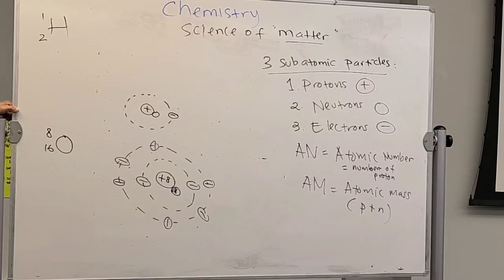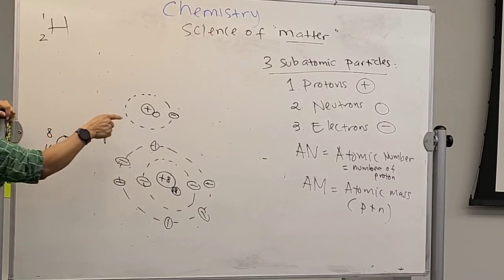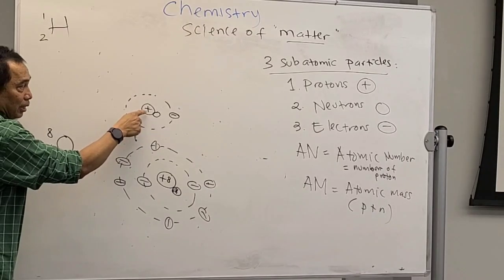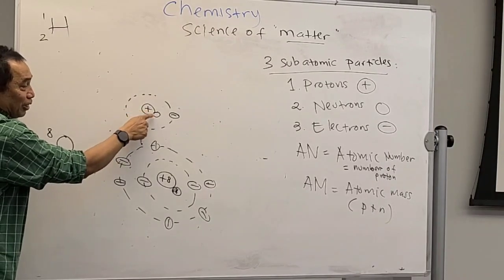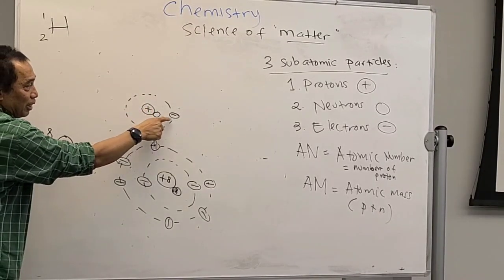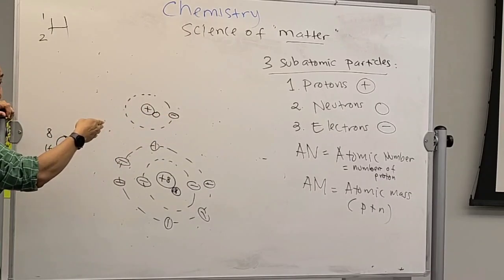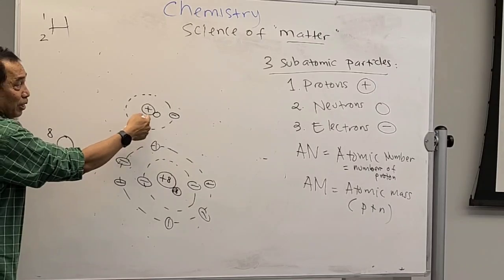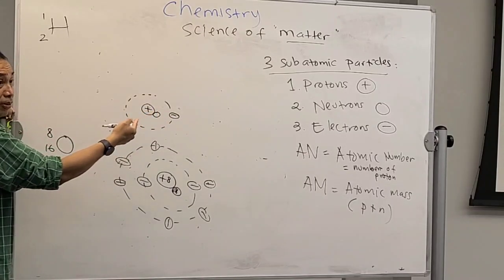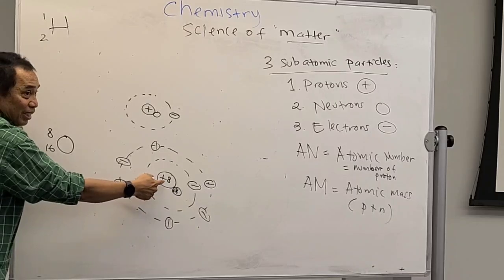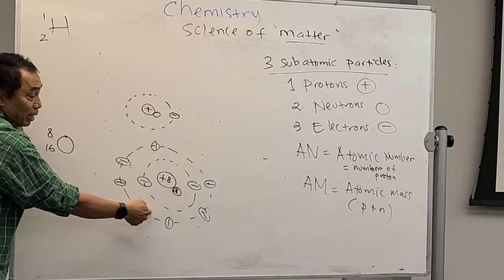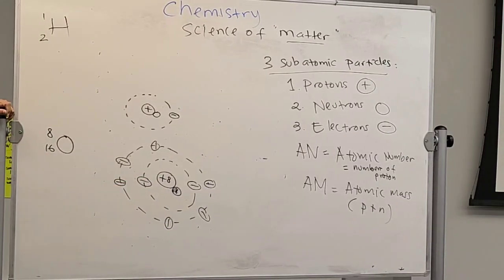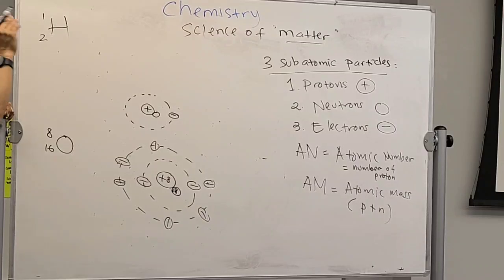Does it follow the rule of an atom? Yes, right? So look at this one. It has neutrons and protons in the nucleus. It has electrons that follow the rule. What is the charge for this atom? It's going to be neutral because plus 1 minus 1 is 0. How about this one? Neutral also. Plus 8 minus 8, neutral. Are you with me?